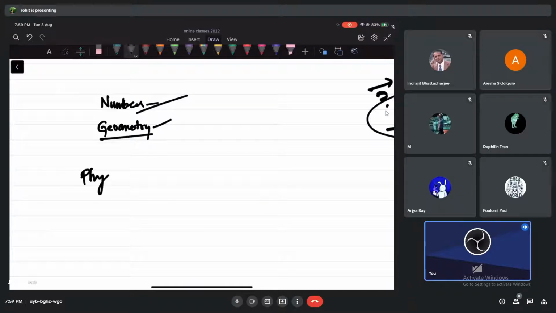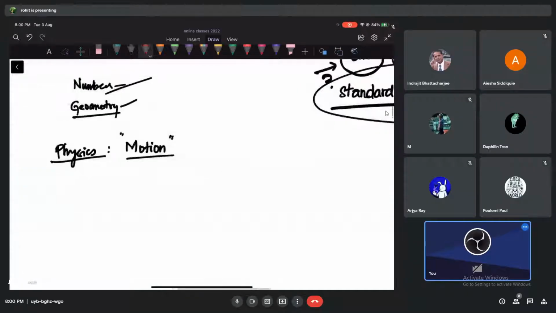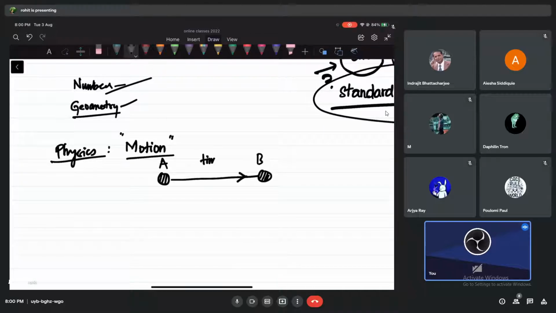In physics, actually, you know what people started studying? People started studying motion. That is everywhere around us, right? Yes, this is what people started studying. So when you start studying motion, what do you need, guys? What are the things you need? Suppose an object is in motion. It goes from one point to another point, right? There's a change of location. How fast does this transfer take place from point A to point B? They need time. To talk about motion, we need time.